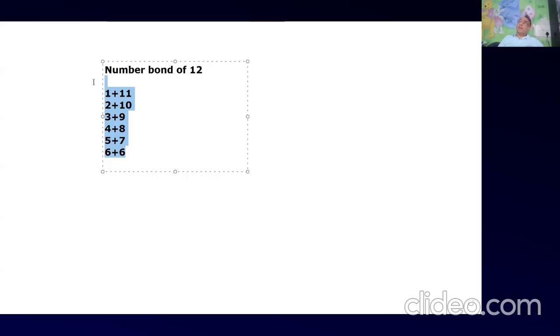I can have a number bond of 53. I can have a number bond for 65. Yes, sir, a number bond is not required, right? We can have a number bond for any number except one. Very good. You can have the number bond for any number, so there is no problem. Except one. Okay, but which number bonds are very effective to use? Sir, 10.